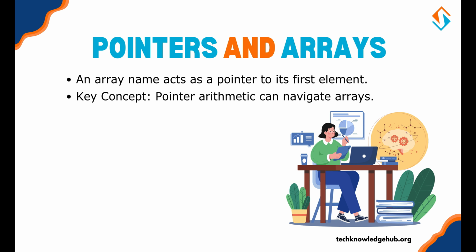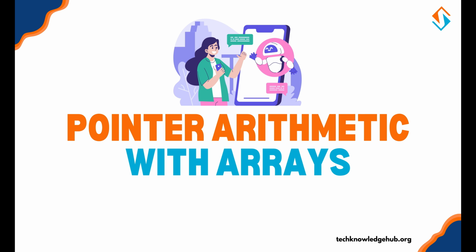Pointers and arrays. Pointers and arrays are closely related in C. An array name acts as a pointer to its first element. Let's explore this relationship. Pointer arithmetic with arrays. You can use pointer arithmetic to navigate through arrays. Here's an example.